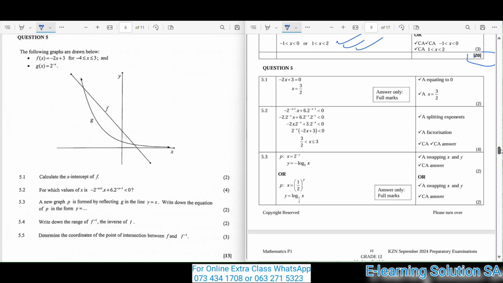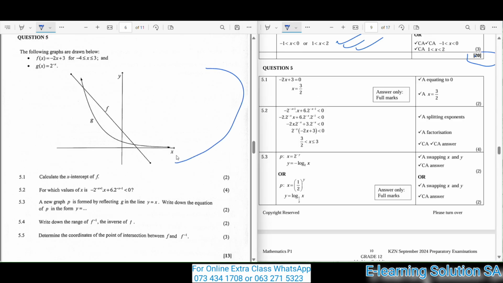This is your question 5, guys. The following graphs are drawn below. You are given a graph of f of x equals a times 2x plus 3, for -4 is less than or equal to x, less than or equal to -3. Make sure that you understand that graph, and the graph of g of x equals 2 to the power of -x. Study those graphs, guys, so that you can understand the question.